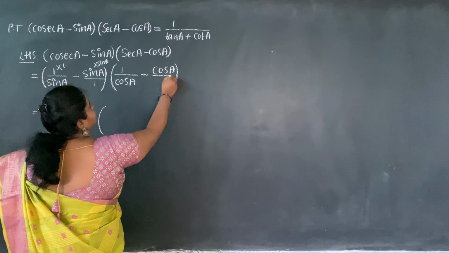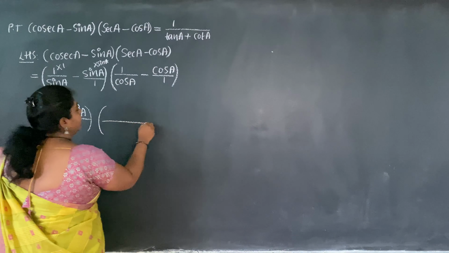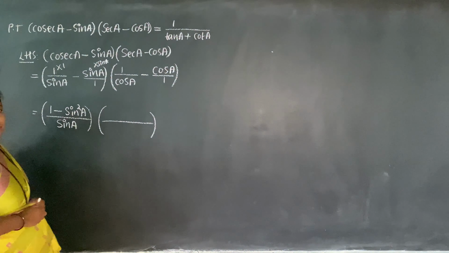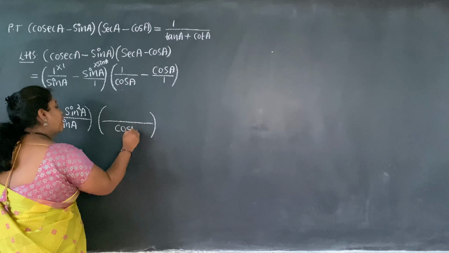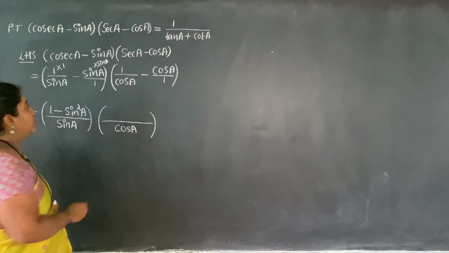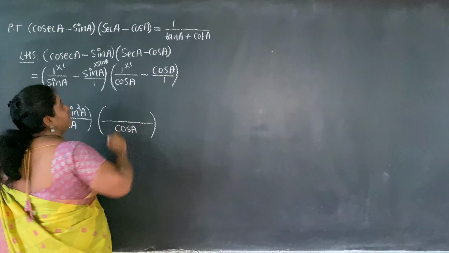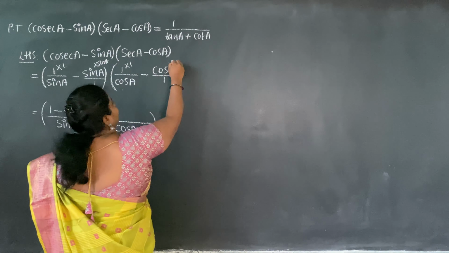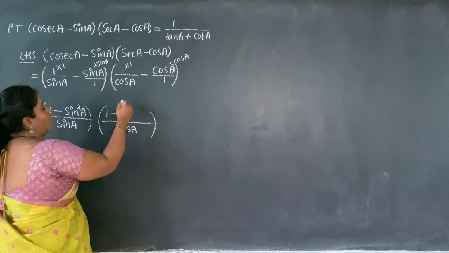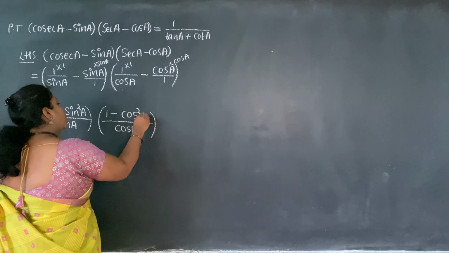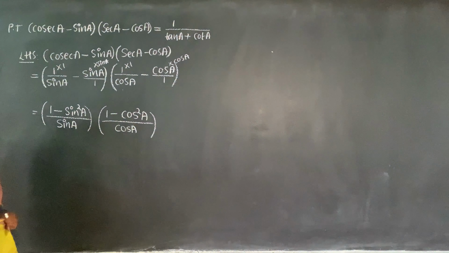And come to the other part. See here, if nothing is present, 1 will be there. What is there in the denominator part? We have here cos A and 1. The denominator part I have cos A. Okay, see here, cos A is there, so multiply by 1. 1 is there, I multiply by cos A. 1 into 1, 1. Cos A into cos A, I have cos square A. I hope it is understood.